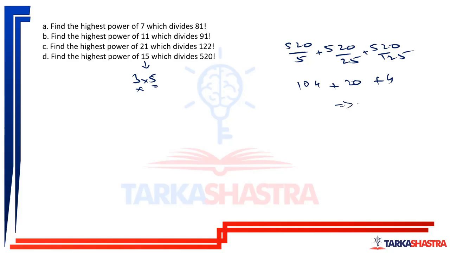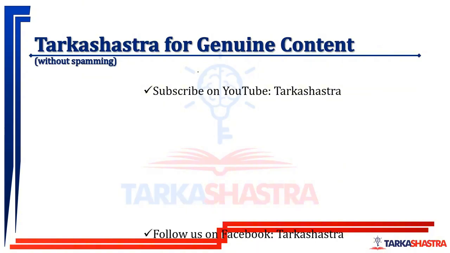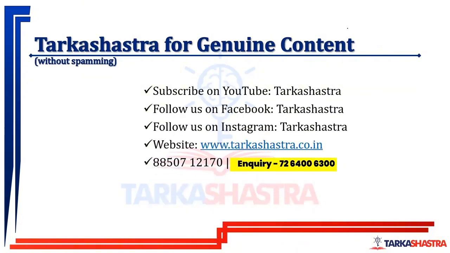So how much I have? 128. So highest power of 5 is 5 to the power 128. Will I get sufficient threes? Yes, I'll definitely get sufficient threes. Why? Because number of threes are greater than number of fives. Because 3 contributing numbers are much higher than 5 contributing numbers. So this will give me 15 to the power 128. So highest power of 15 that can divide 520 factorial is 15 to the power 128. Okay. So this was our numbers 1. We are done with it.